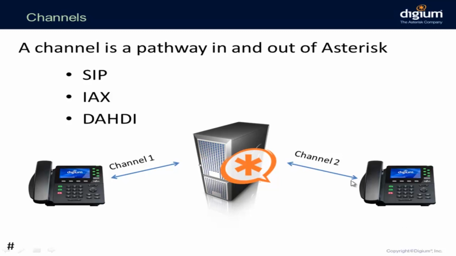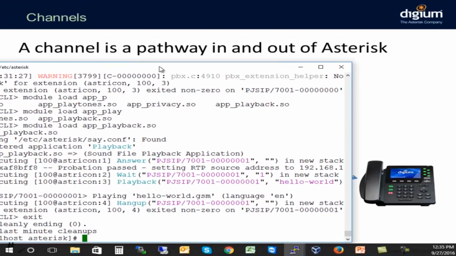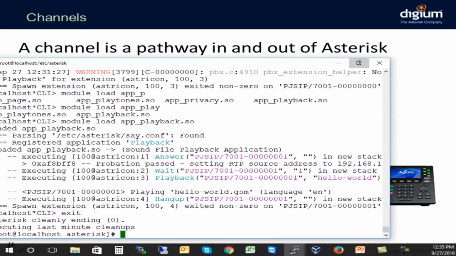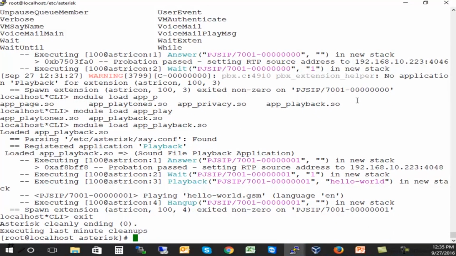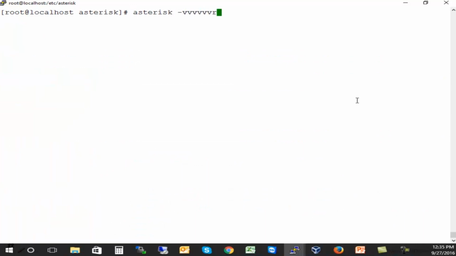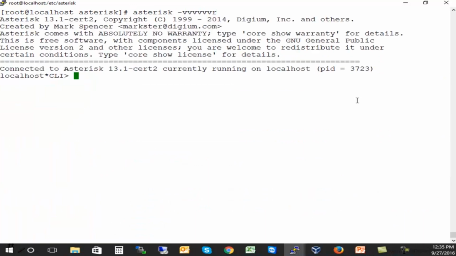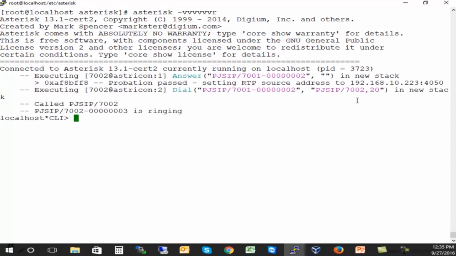Let's see how that works. So from this phone, I'm going to call one of the other phones. I'm going to answer and make sure it's muted.